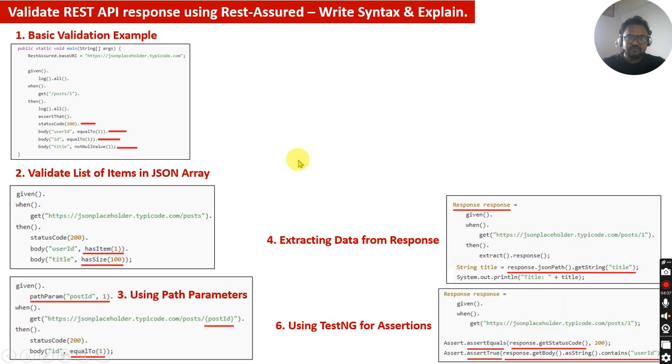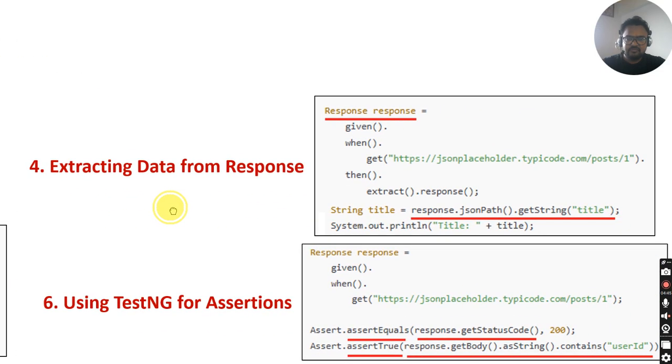Okay, now let's see, six will be using a TestNG assertion. I think I have missed the fifth one, maybe I have put the wrong numbering, but using the TestNG assertion, in the same way you store the response whatever is coming, then assert dot assert equal to response dot get status code, I told you over here, response dot get status code, it should be 200. This is the assertion for the TestNG. Then assert true, response dot get body dot as string contains the user ID. So this particular user ID should be contained in the body of the response. So if it is available there, that means assert true will pass.